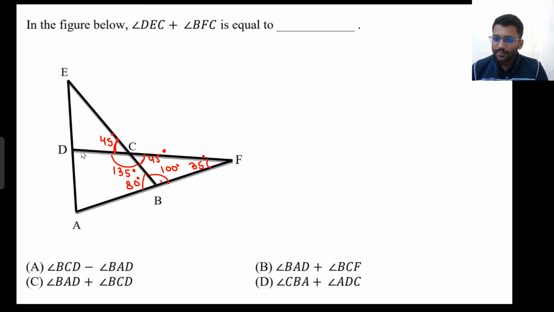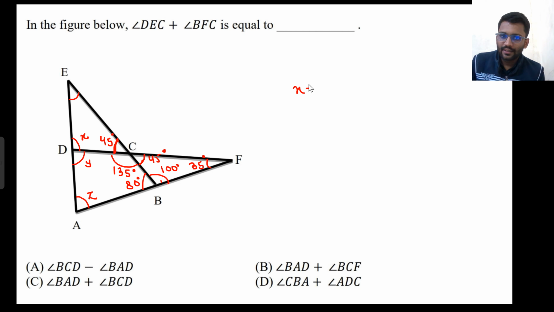Now I need to write down the angles of these, this one, this one, and this one. So what can I think? Okay, x, y and z.